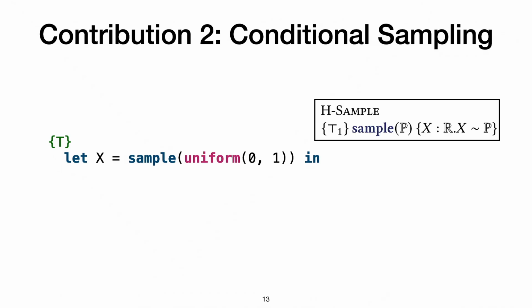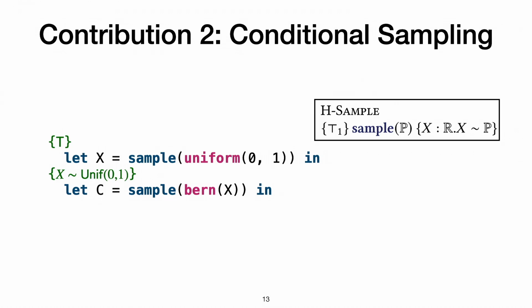And the second feature is the conditional sampling rule. Let's say we now sample x and it follows a uniform 0 and 1 distribution. Applying the sampling rule again, we get back that x follows the uniform distribution.